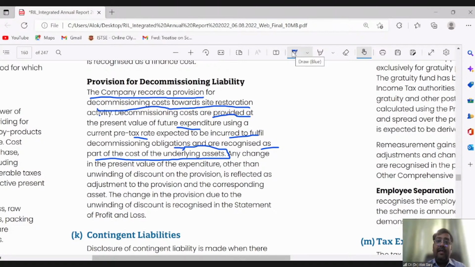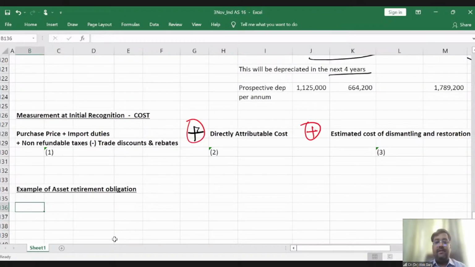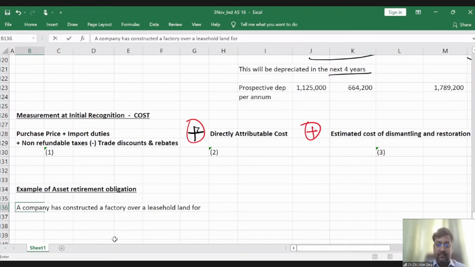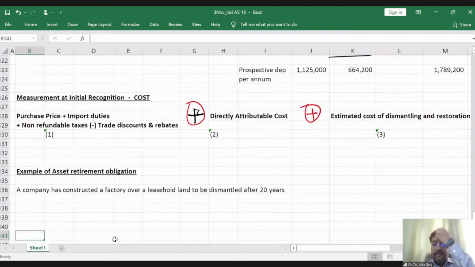So friends, let me tell you how this has to be calculated. For example, of asset retirement obligation, right? A company has constructed a factory over leasehold land, to be dismantled after 20 years, right?